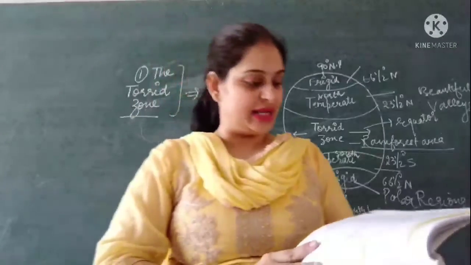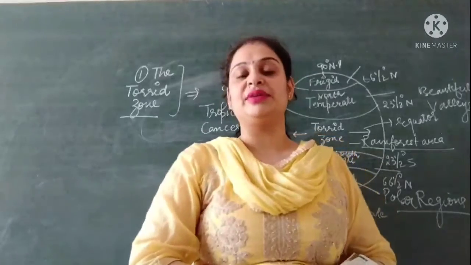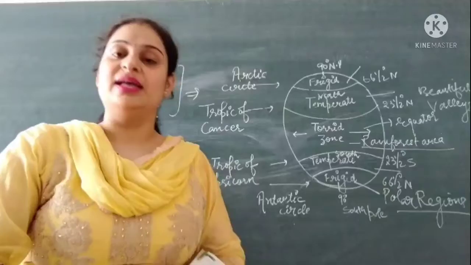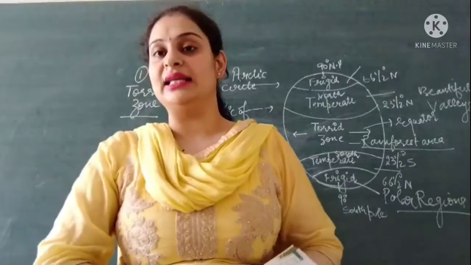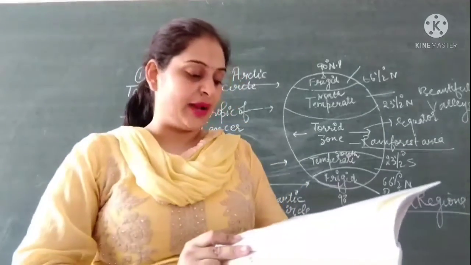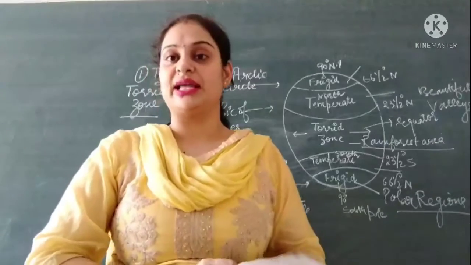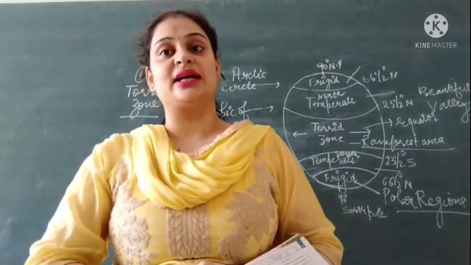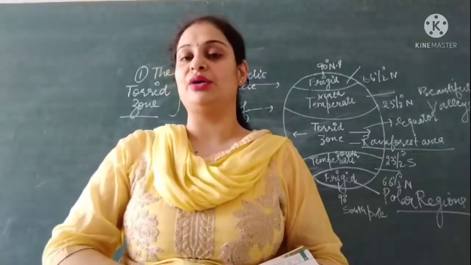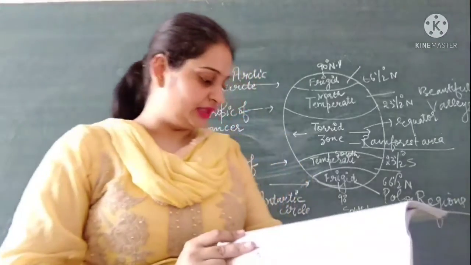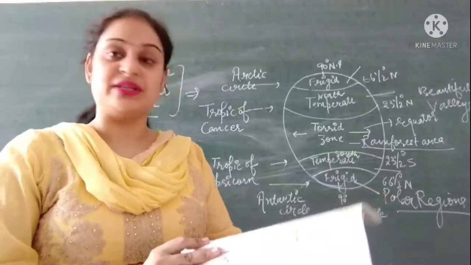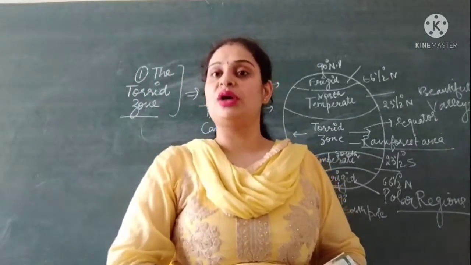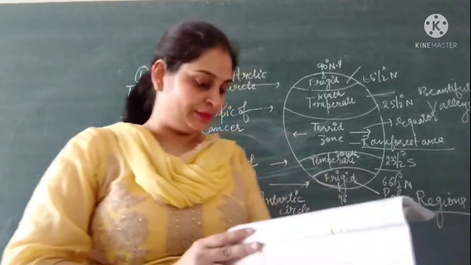Then comes fill in the blanks. Dash affects our daily activity. Which thing affects our daily activity? Weather. Weather affects our daily activity. Different parts of the earth receive sun rays at different angles. Then the height of a place above the sea level is called altitude.